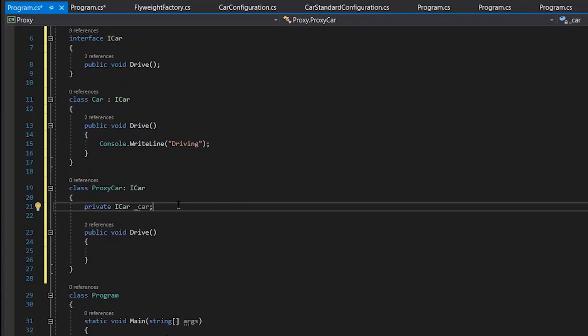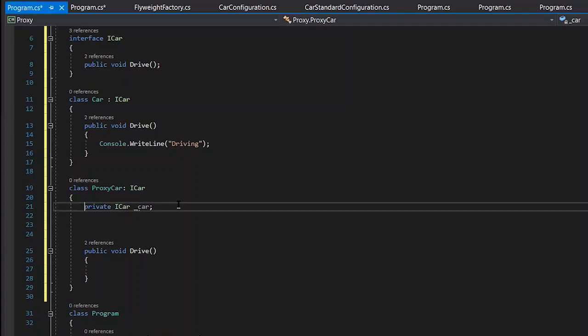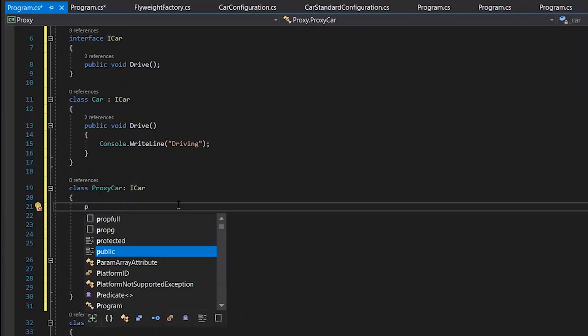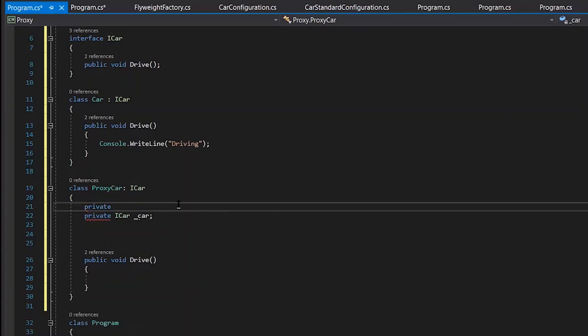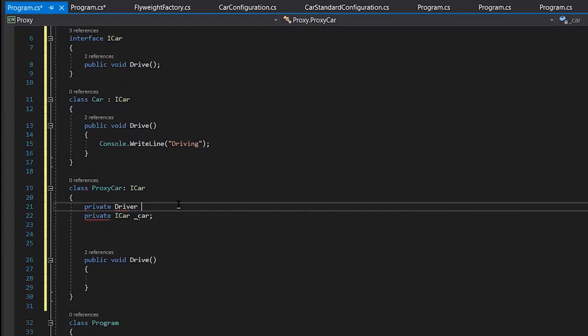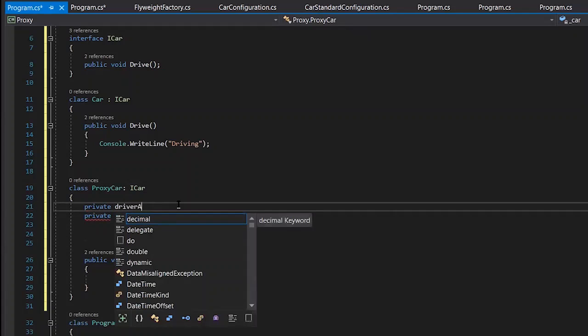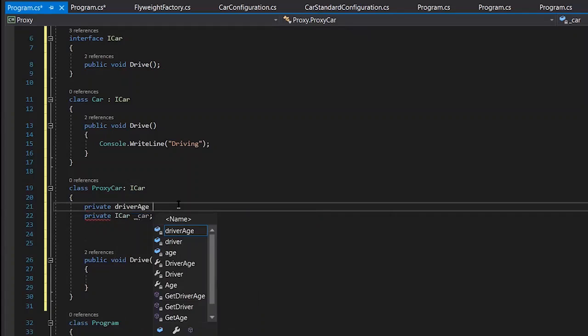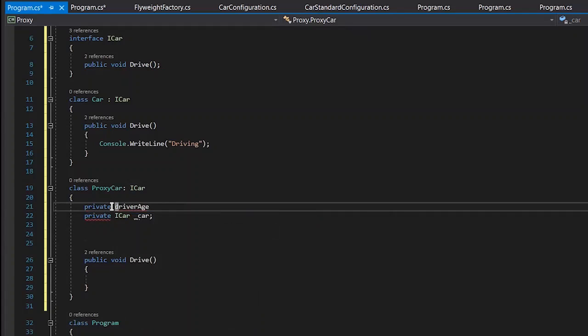Let's create a constructor for this one. Let's create a private variable also for the driver. Instead of a driver, let's just take a driver age, which would be int.